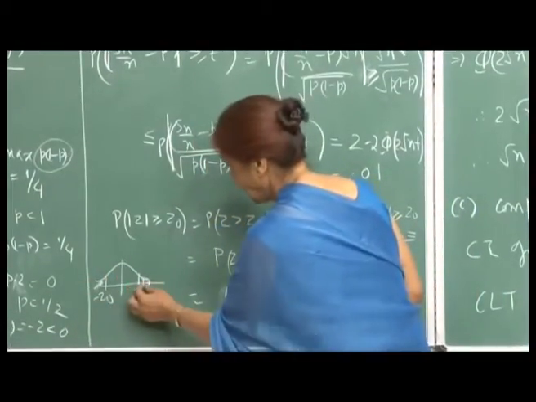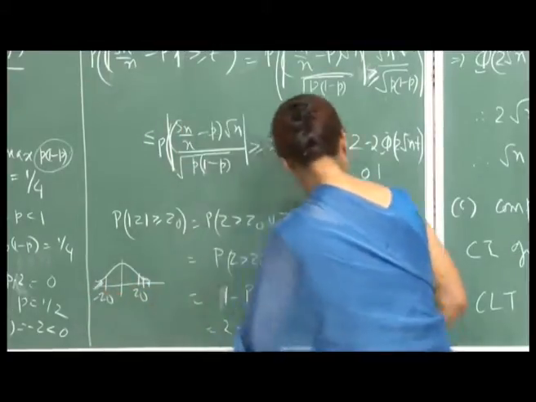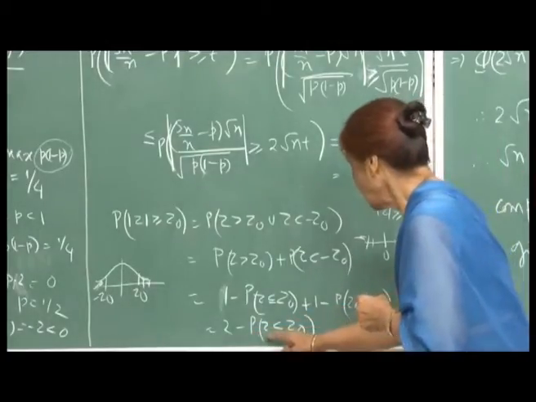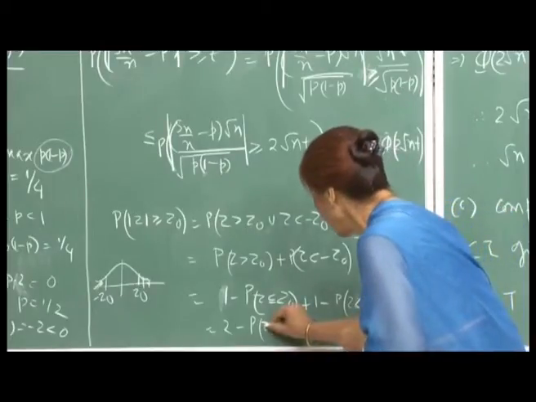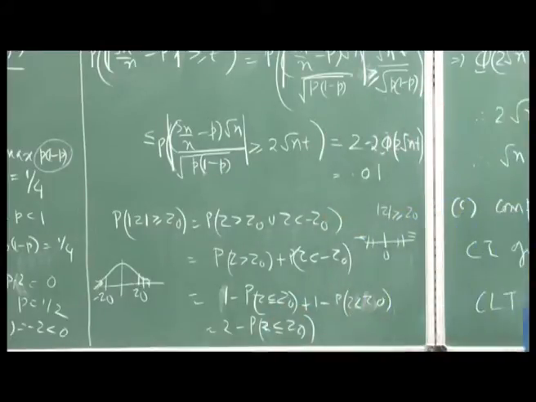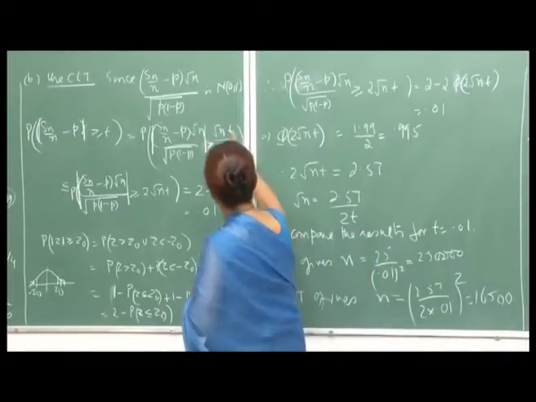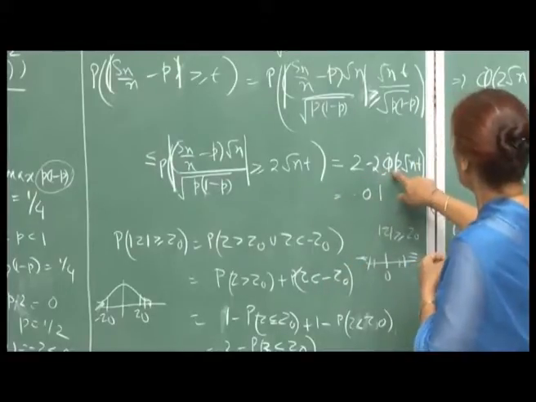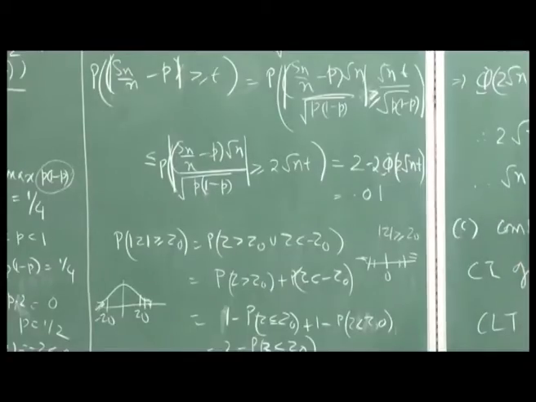So, from 1 minus I will get this, which is equal to probability z less than minus z naught, and therefore, I get this. So, this is 2 minus twice probability z less than or equal to z naught, where z is your standard normal variate. Okay. And so, the same thing I have used here, right. Okay. This is your z naught. So, this whole probability is 2 minus twice phi of 2 root n t, which should be equal to 0.01.